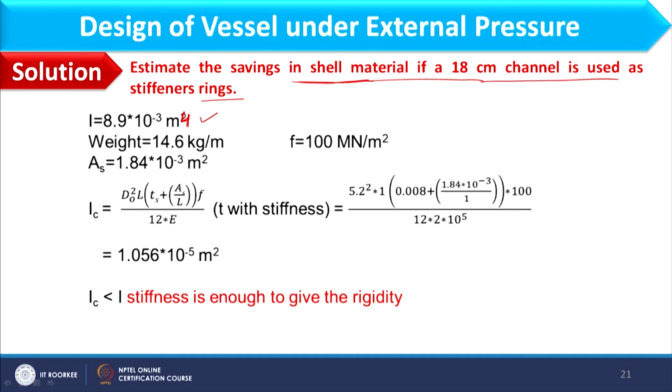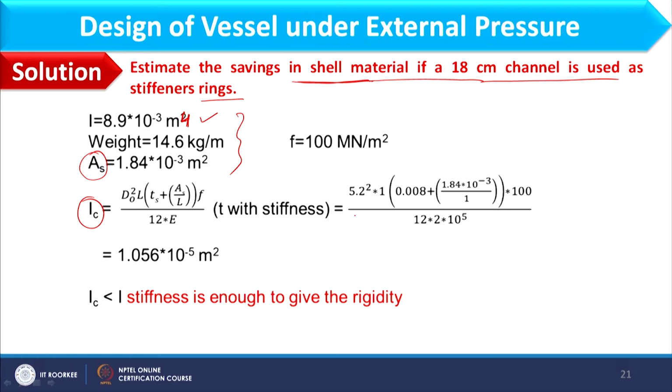meter power 4, okay, and weight of stiffener is 14.6 kg per meter. F is given like this, and here we have the sectional area AS, which is 1.84 × 10⁻³ meter square. Considering all these values, we will find out IC, which is basically the moment of inertia for the structure with circumferential ring. So, that is given as dO square L bracket TS plus AS by L into F by 12E.